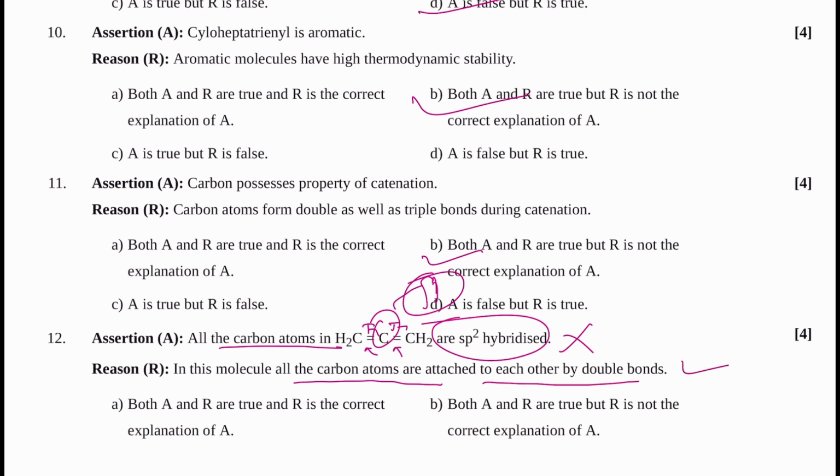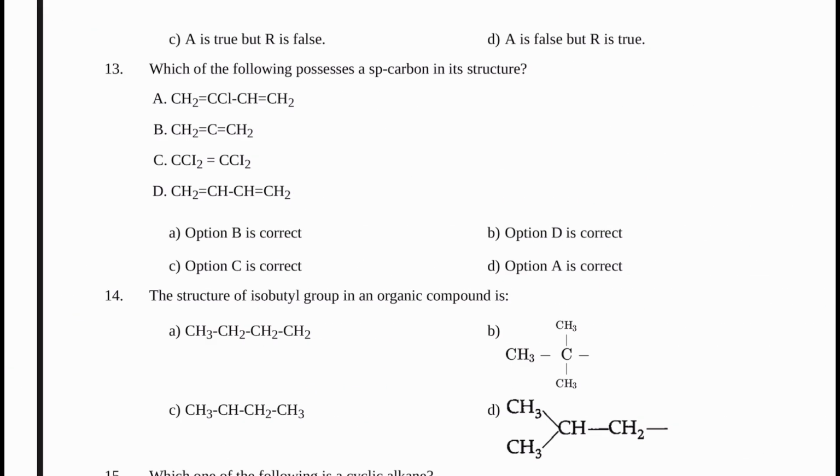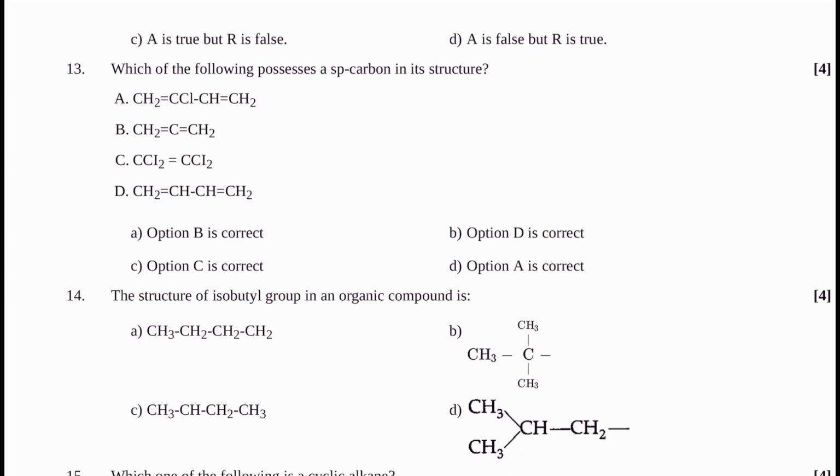So option number, all the carbon atoms in CH2=C=CH2 are sp2 hybridized. Incorrect, all carbon atoms are not. So for this one A is incorrect and B is correct. So which option is it? A and R are true and R is correct? No, this one is also not. So next option, A is false but R is true. So option D.